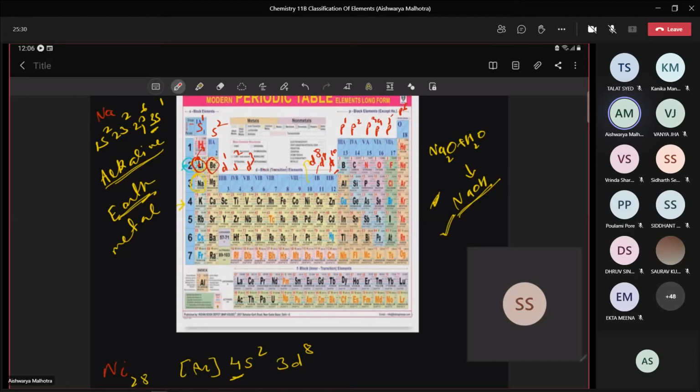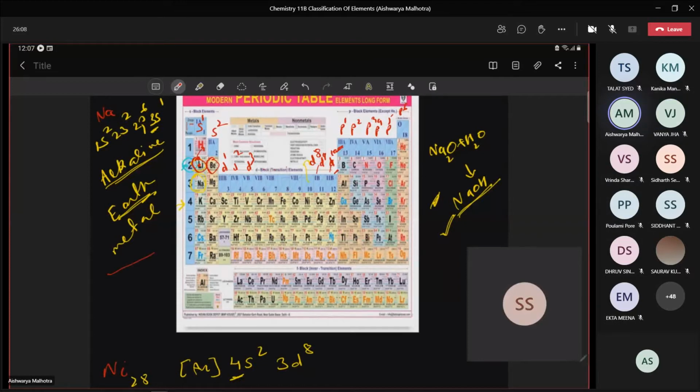Now we'll come to the p block elements. P block means I'm talking about group number 13 to group number 18. As we discussed yesterday, when the p orbital contains only one electron, it's the first group of the p block. If you observe in the p block, you are able to see 6 groups. Yes or no? Yes, ma'am. 13 to 18.